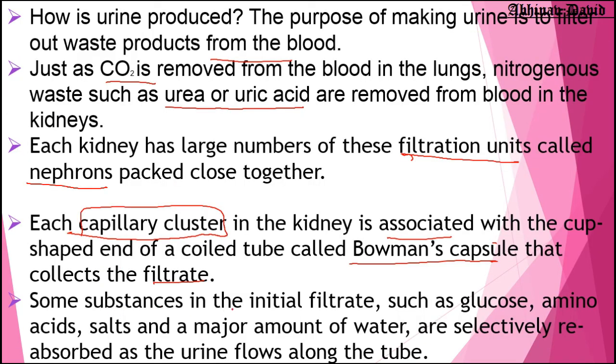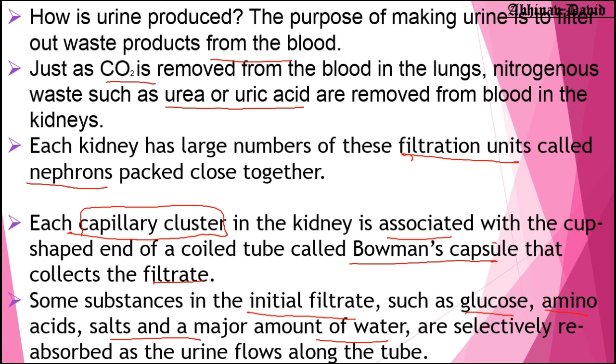Some substances in the initial filtrate, such as glucose, amino acids, salts, and lots of water, are present. Now we have done digestion, and we have spent so much energy in doing digestion and producing glucose, breaking down carbohydrates into glucose and proteins into amino acids.